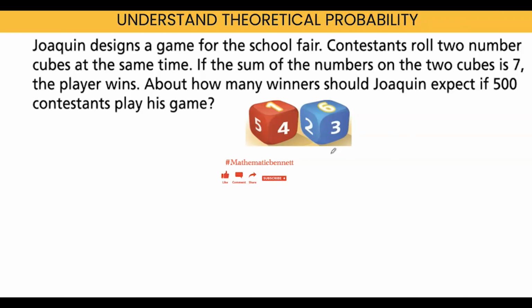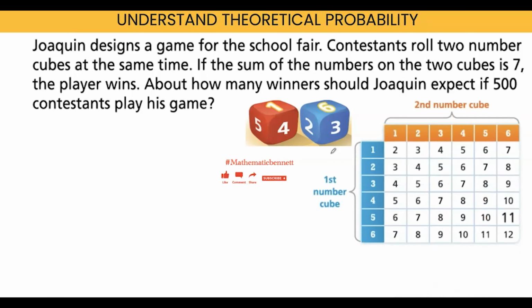All right, we went ahead and organized the information on a table to provide all the possible outcomes. So these are all the possible outcomes we could have. If you notice, we have a 6 by 6 table, so we know there are 36 outcomes. We know there are 36 possible outcomes, but how many times would we get a sum of 7? What do we mean by a sum of 7?